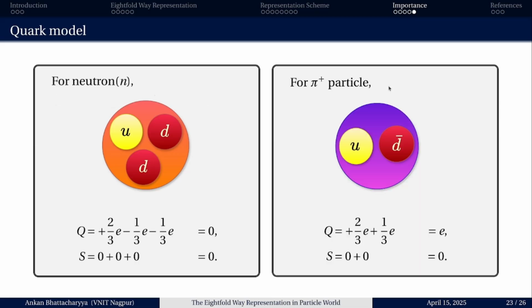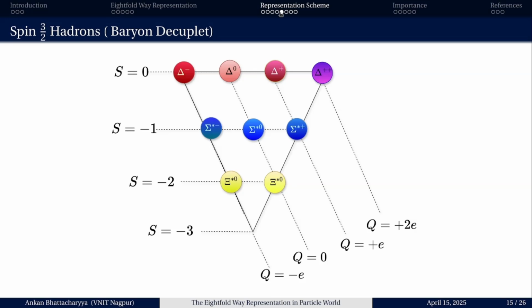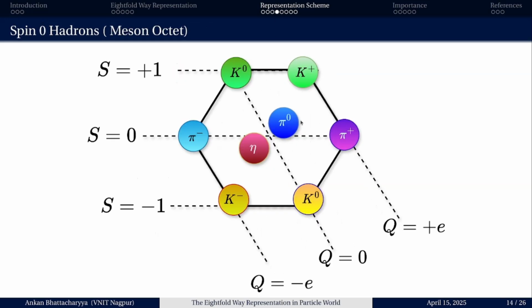And if we take another example of pi plus, because it is a meson, there should be one quark and one antiquark. So U and D bar are there, such that the total charge becomes plus e and the strangeness becomes 0, which also satisfies the condition that pi plus has strangeness 0 and charge plus e.